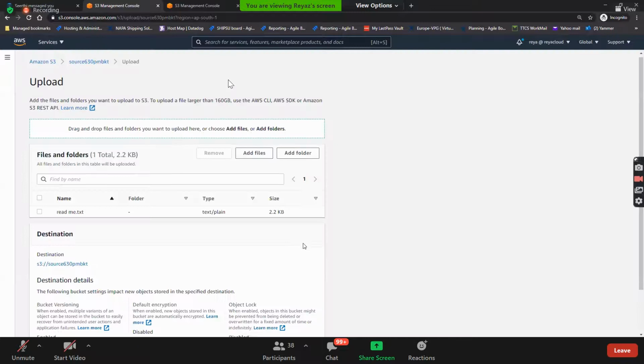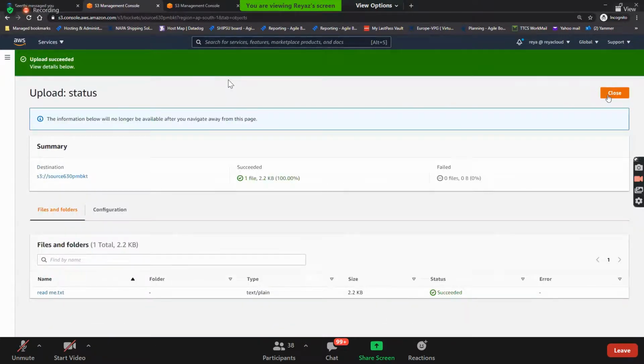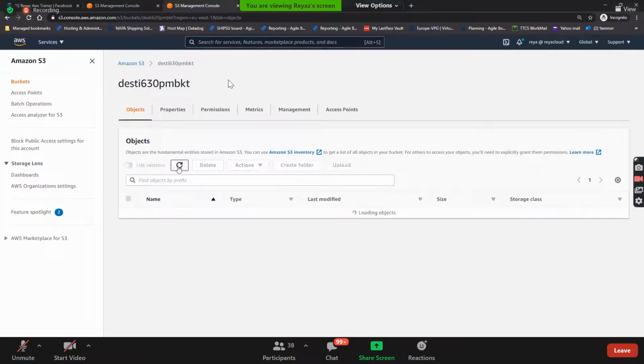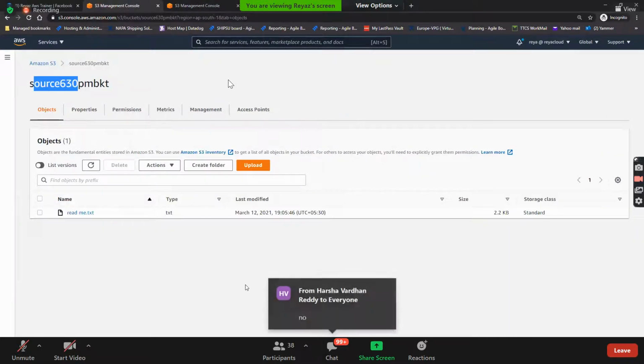Okay, I'll try to upload the readme here. In the source bucket, I have uploaded the readme. Will the readme be replicated here, guys? Definitely not, because there is no rule created at the moment, right? Should we go and create a rule in the source bucket?